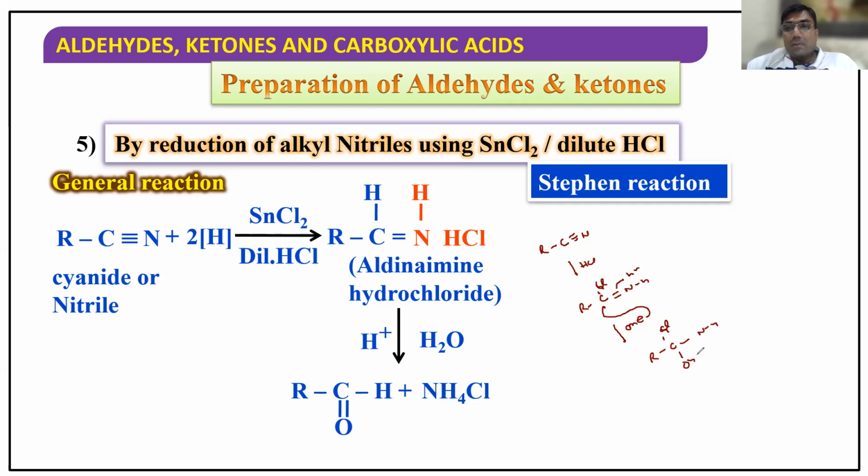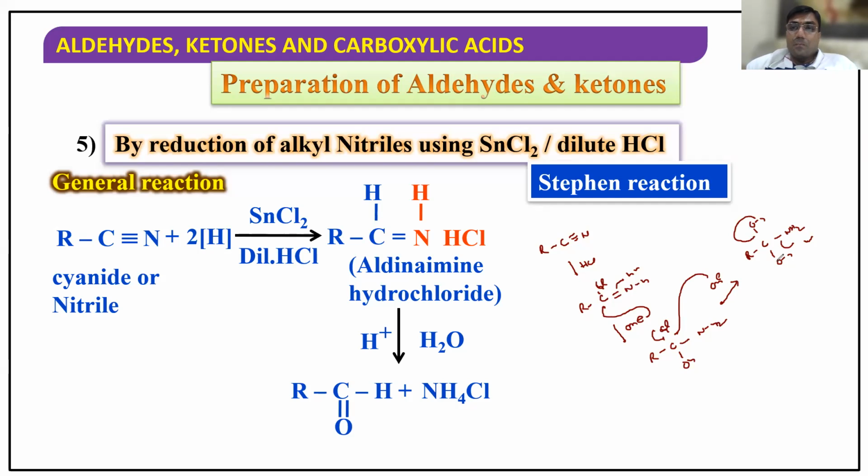Now listen very carefully. Another OH attacks here. When another OH attacks here, the Cl will leave. So R, C, OH, OH, here NH2. Now this bond moves here and ammonia will leave.